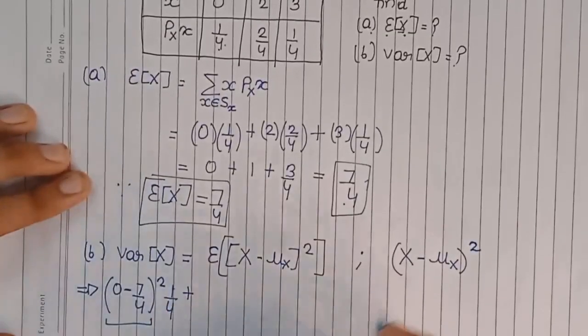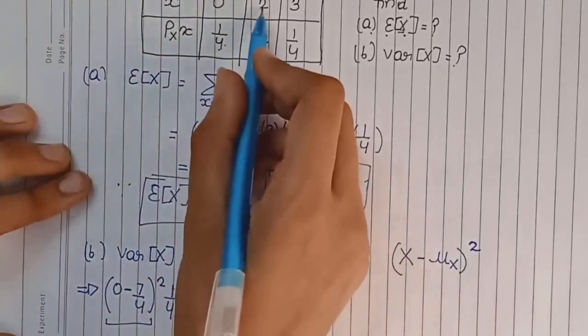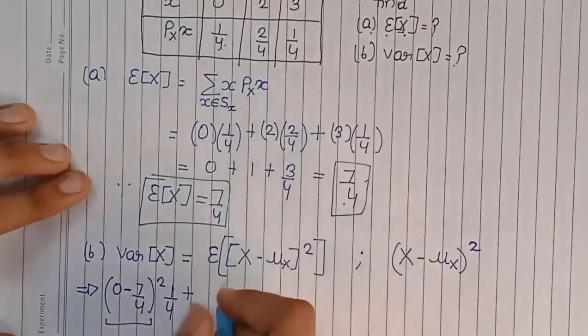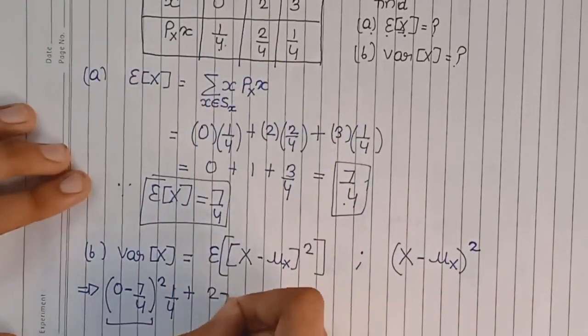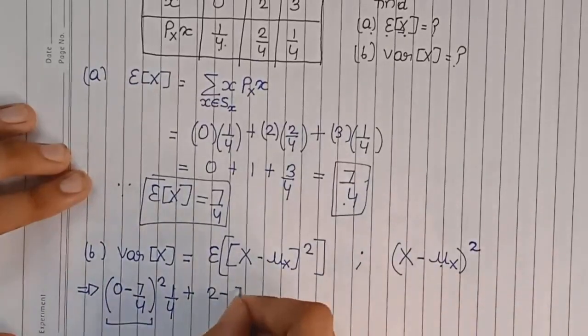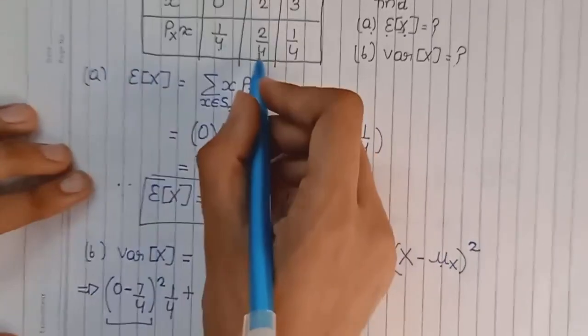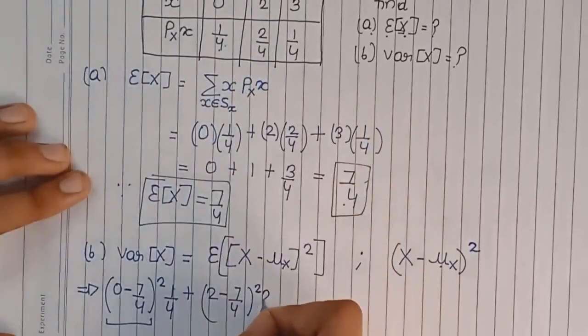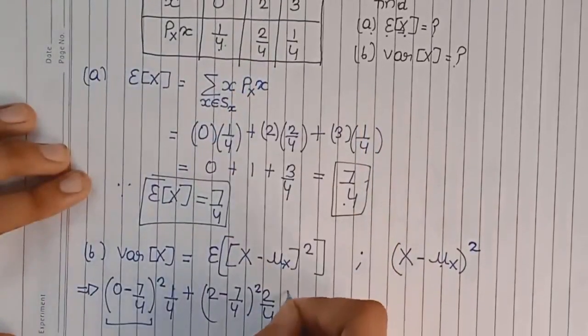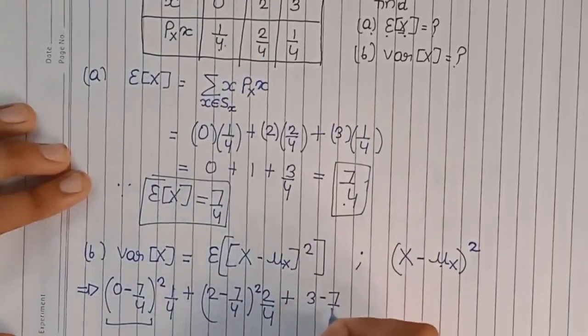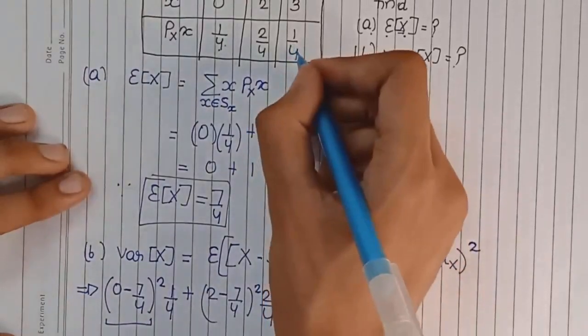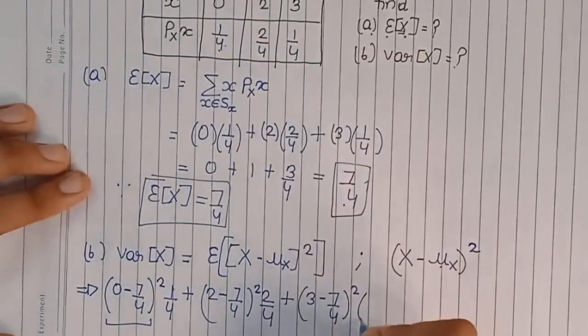Now similarly for the second term, put the second value of x, which is 2 minus 7 by 4 whole square, multiplied with the respective probability 2 by 4, plus the third value, 3 minus 7 by 4 whole square, multiplied with the respective probability 1 by 4.